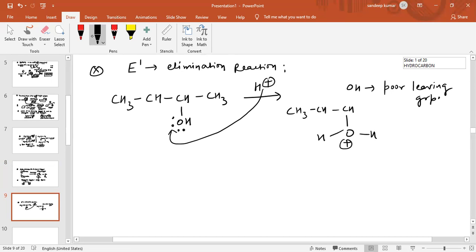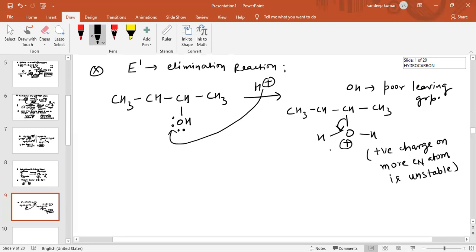We know positive charge on a more electronegative atom is unstable. So water will be removed. When water is removed, the carbocation obtained is CH3 CH2 CH positive CH3.